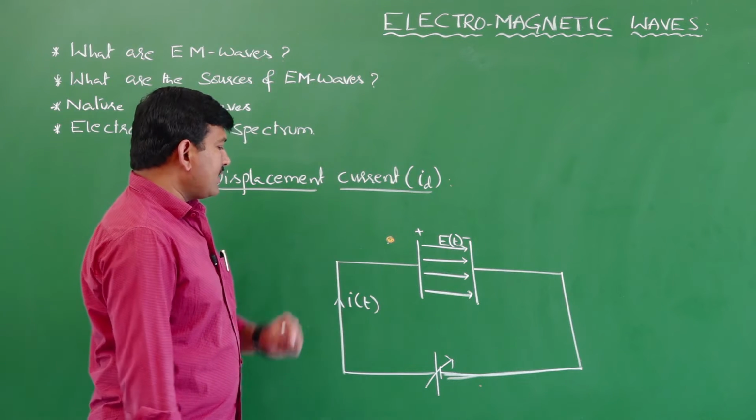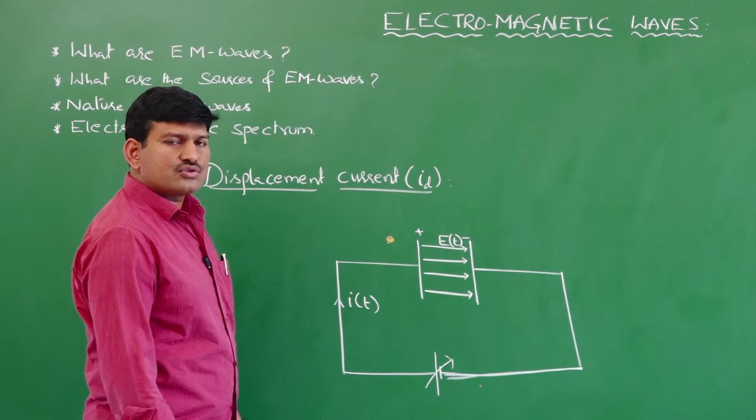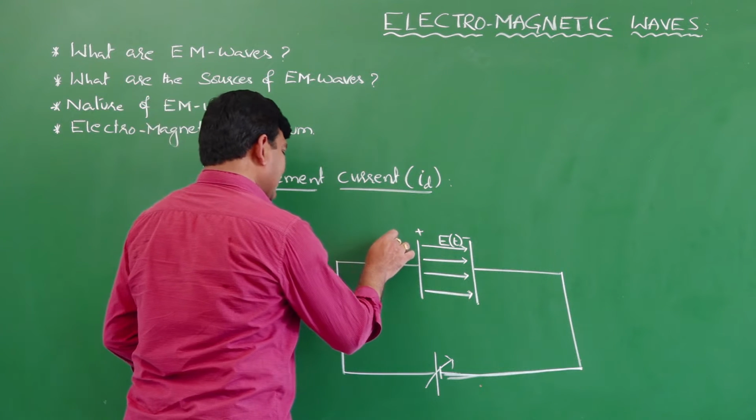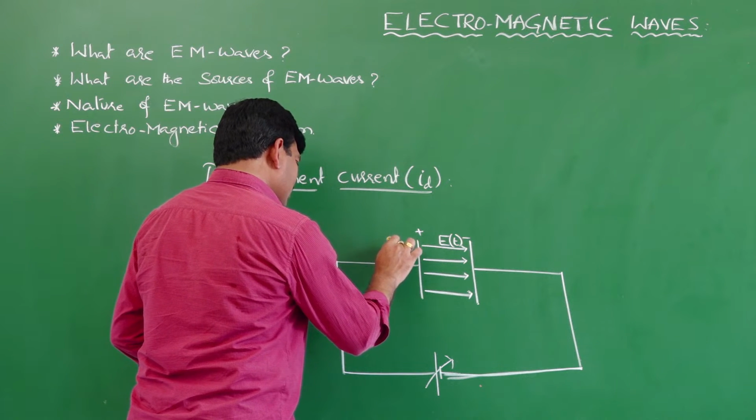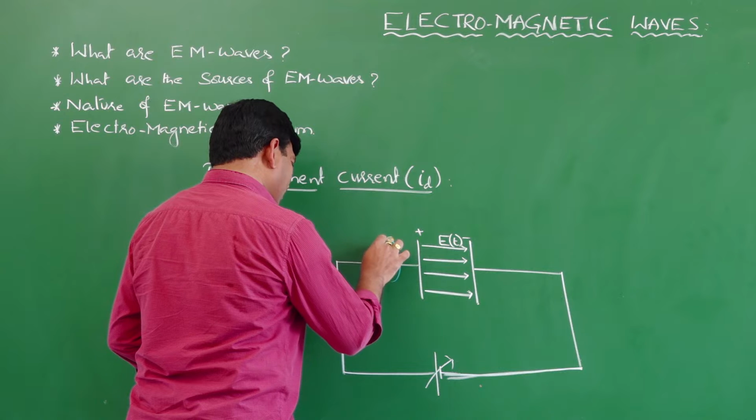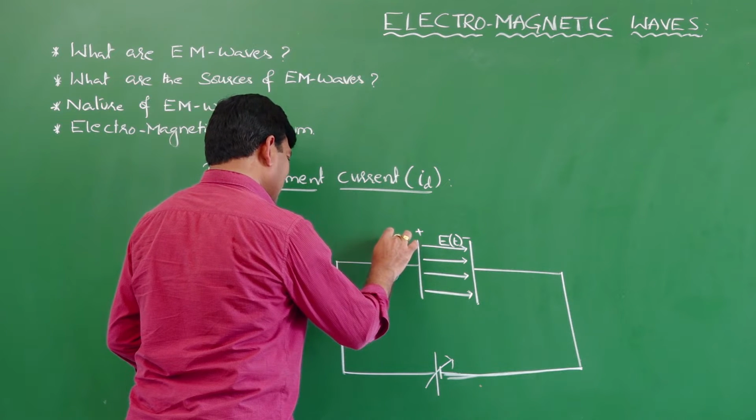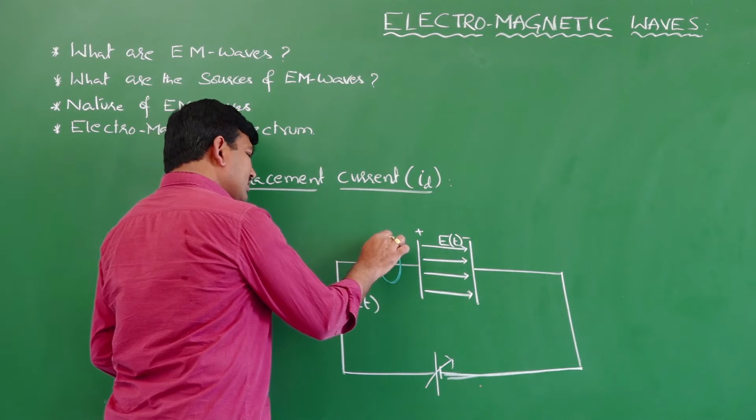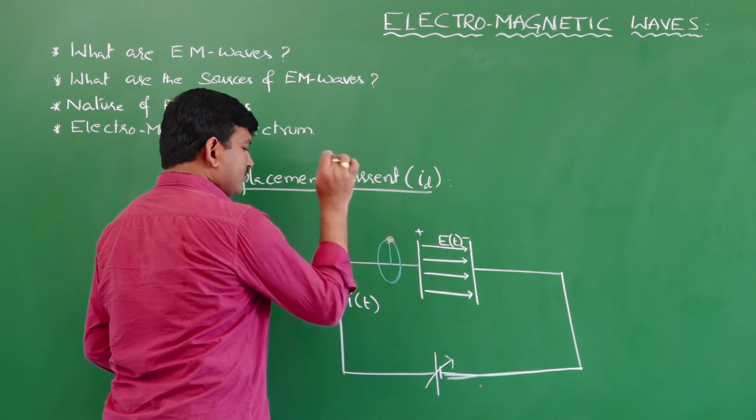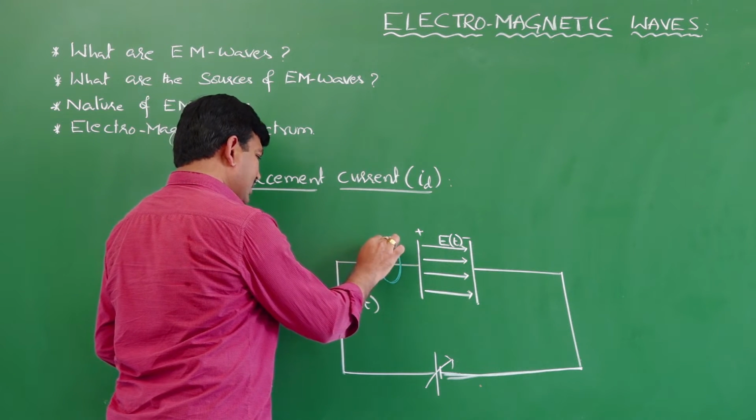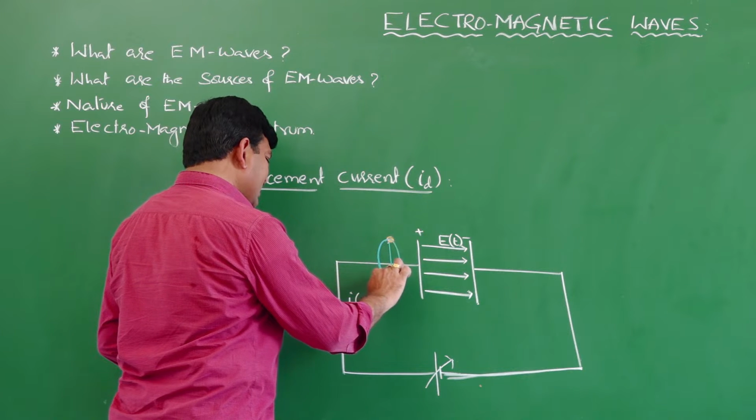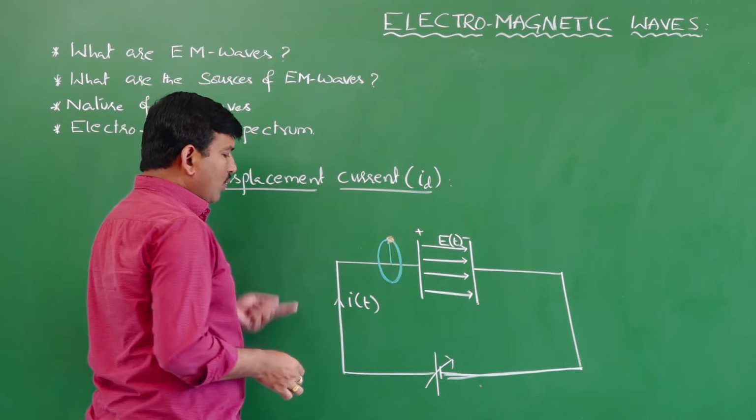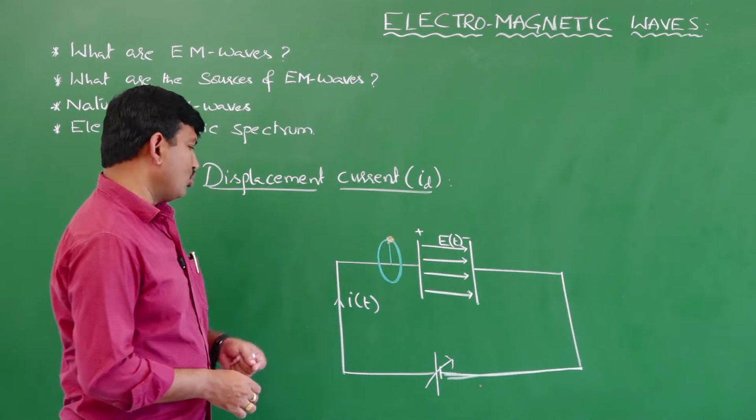In order to calculate the magnetic field at this point, I have to choose an Amperian loop, which we have studied in the previous chapter. Let me choose a circular Amperian loop like this, such that the point is on the Amperian loop. Let R be the radius of this Amperian loop. This is the Amperian loop whose plane is perpendicular to the wire, and the wire is passing through the center of the loop.